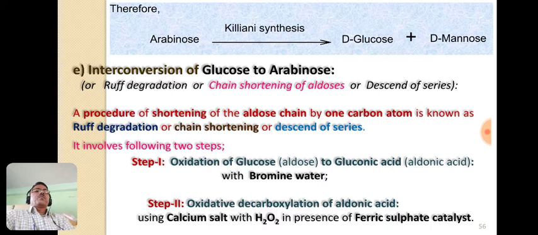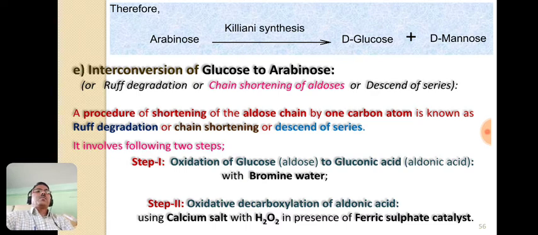So the procedure of shortening the aldose chain by one carbon atom is known as Ruff degradation. What is Ruff degradation? It is nothing but the procedure which involves the shortening of the aldose chain by one carbon atom. It is also known as chain shortening, or descent of series.